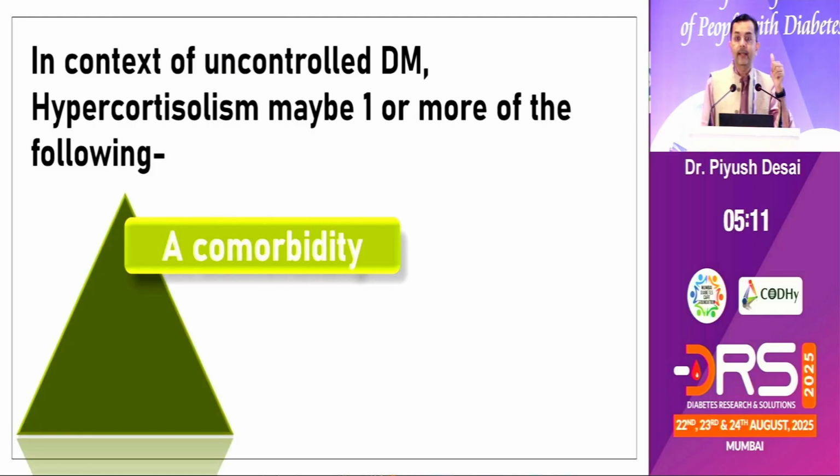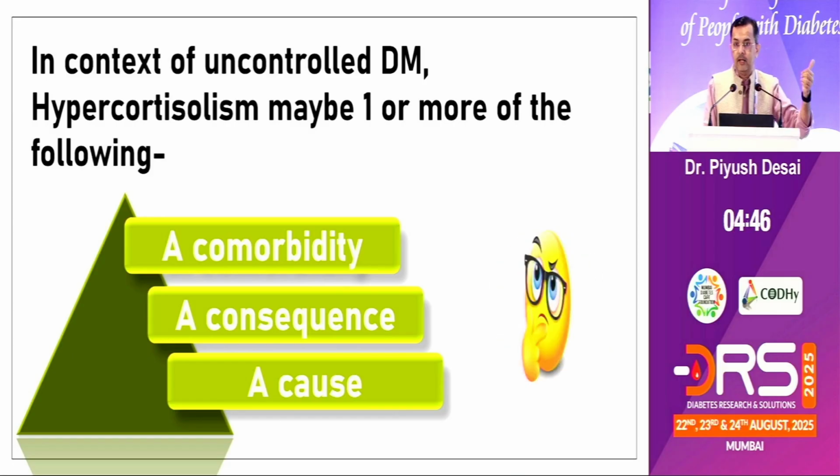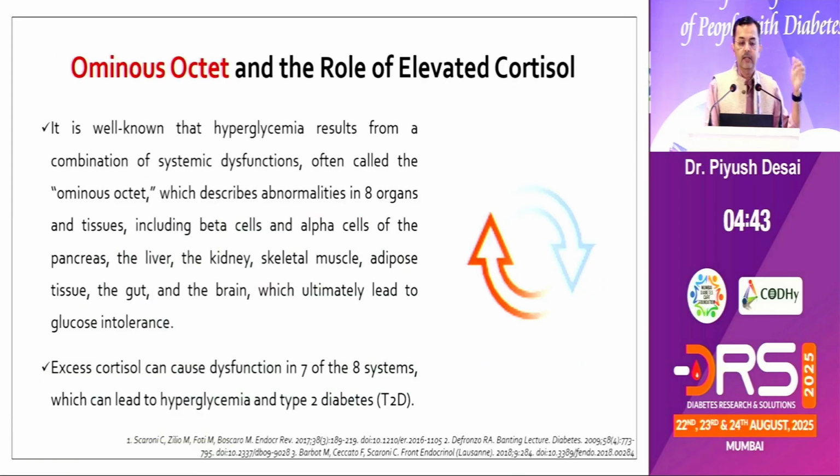It can be a comorbidity. As the previous speaker, Dr. Amit, was describing, mental health is also very important. Sometimes mental health is also a cause. This may be a comorbidity, or this can be a consequence because of multiple metabolic imbalances. This may be part of that metabolic imbalance, or sometimes it can be a cause. So that is what you have to understand.